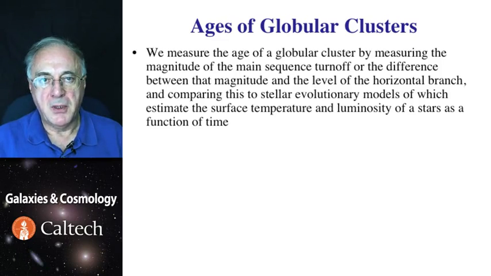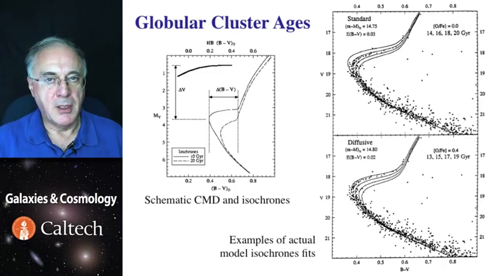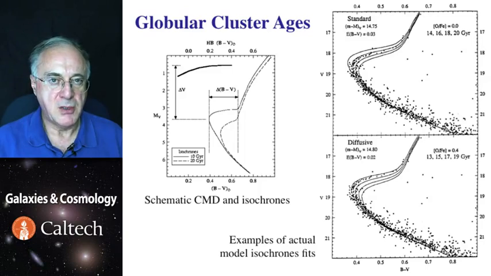This is based on a well-established and well-tested theory of stellar evolution, which predicts so-called isochrones, which are color magnitude diagrams and the paths that the main sequence and the giant branch will have at any given time. They look like this. The main sequence turnoff moves to ever lower masses and lower luminosities as time goes on, and then stars ascend the giant branch. So by measuring where the main sequence turnoff is and where the giant branch is, we can fit the models and find out how old the cluster is.